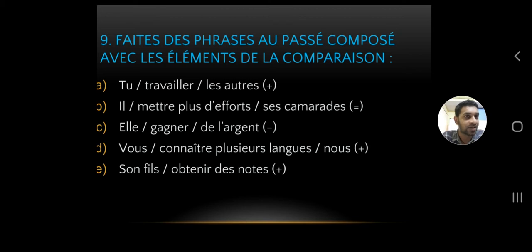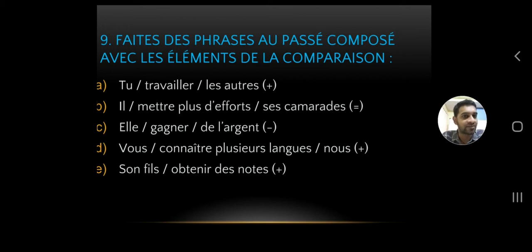Okay, plus is equal to minus, plus. So when you have plus, what word will you be using? Plus, P-L-U-S. If you have an is equal to symbol, what word will you be using? Aussi or autant. Okay, we'll see that. And if you have a minus symbol, you have to use moins, M-O-I-N-S.